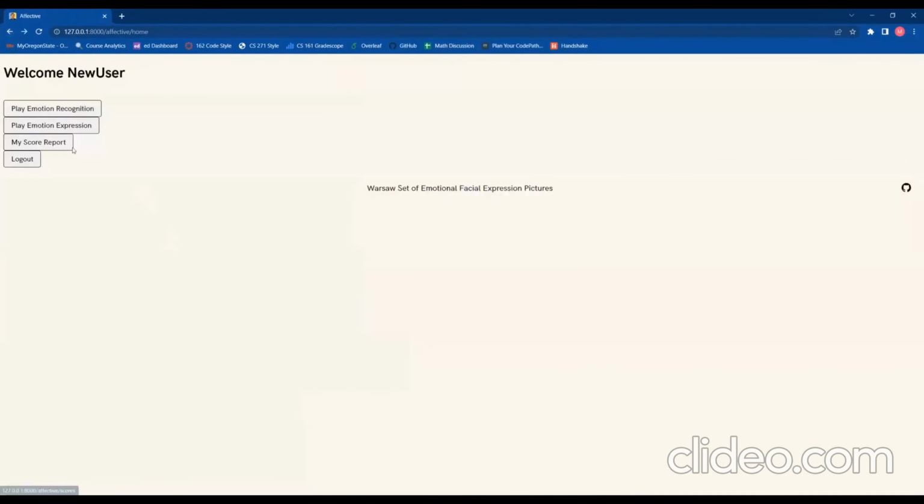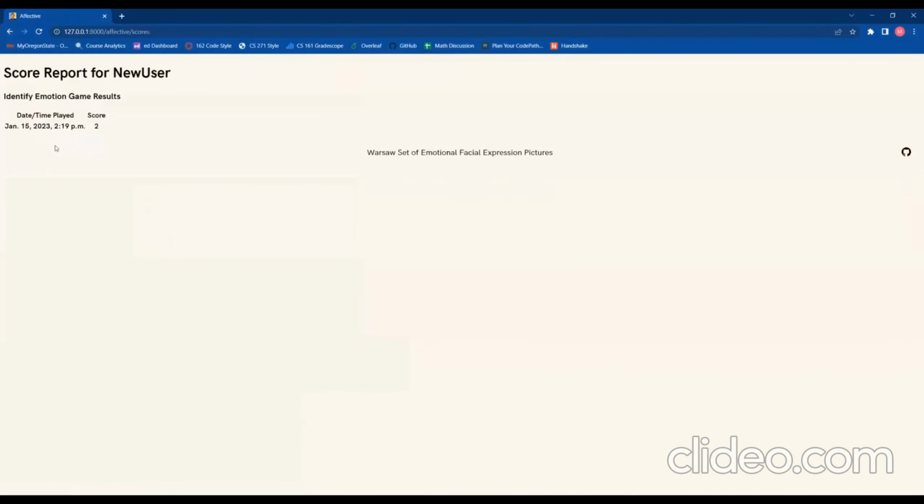And then finally, the player can choose to look at their score report, again, at this time only for game one, where the history of their games that they've played is displayed. For now, this user only has one game, but as they continue playing, this will show a history of their games played so they can track their progress.